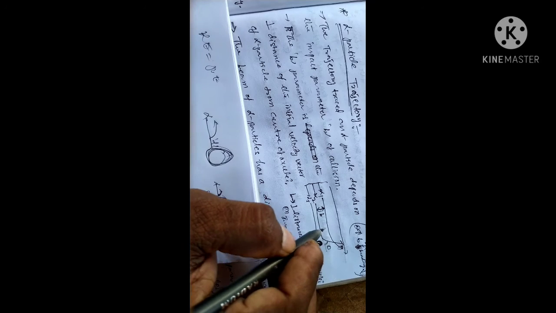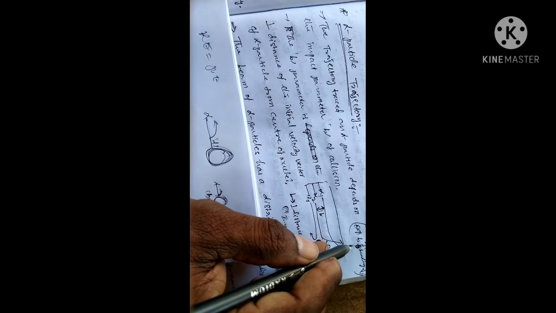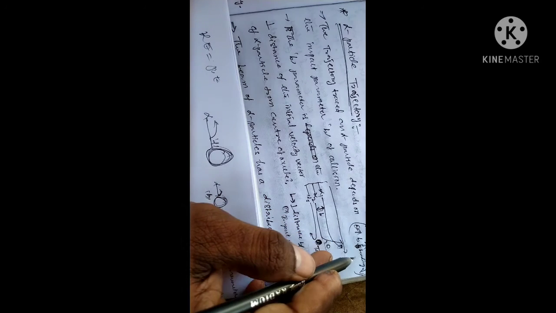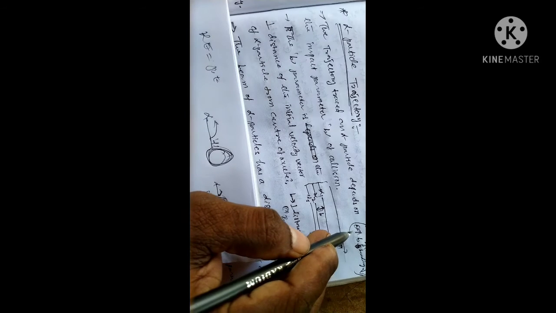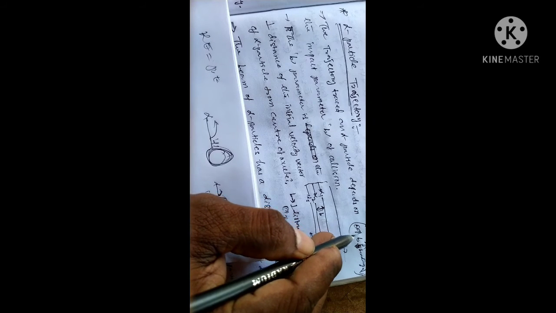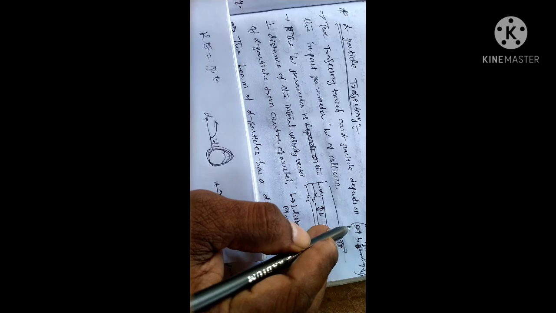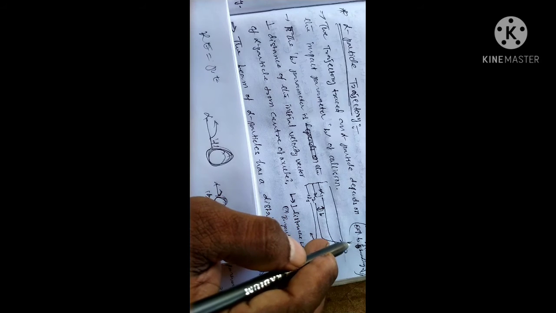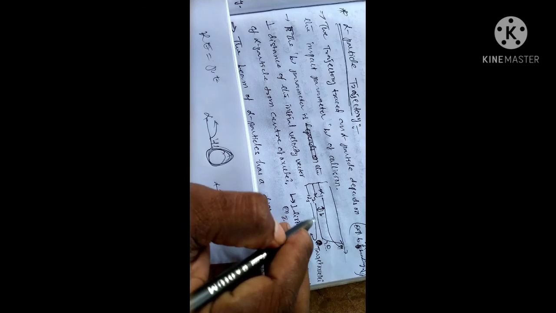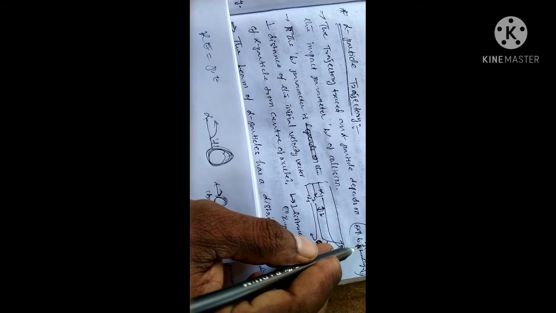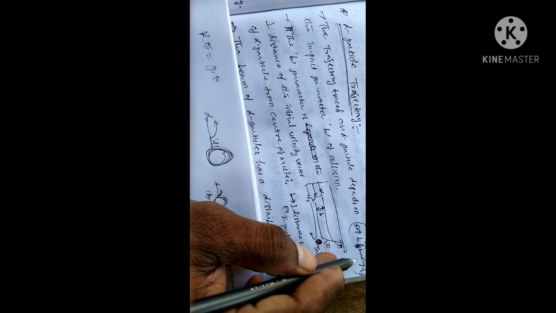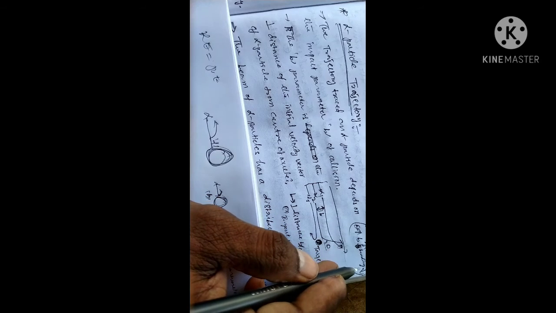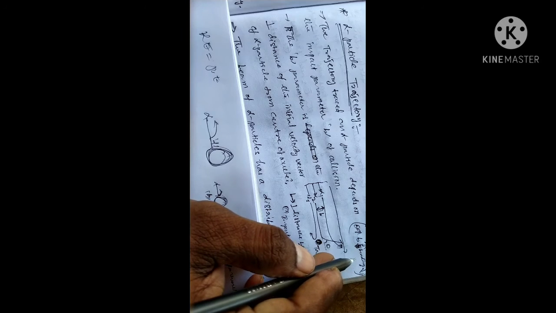This is theta. As b increases, the bending decreases with increasing scattering angle. As impact parameter increases, the bending will decrease.